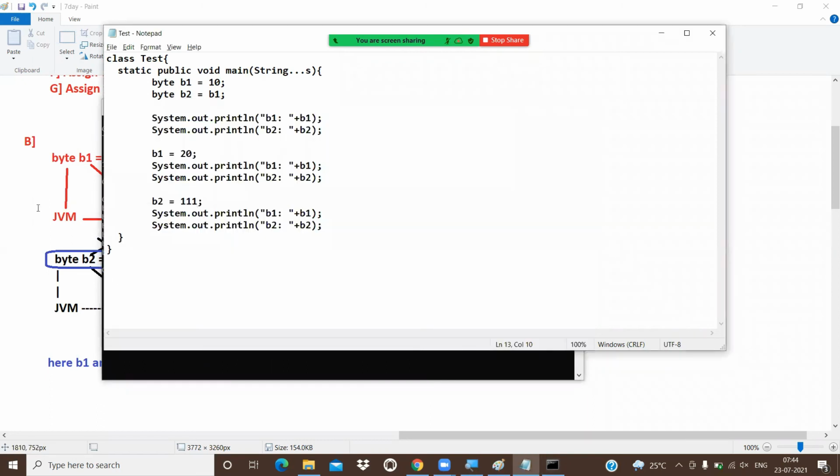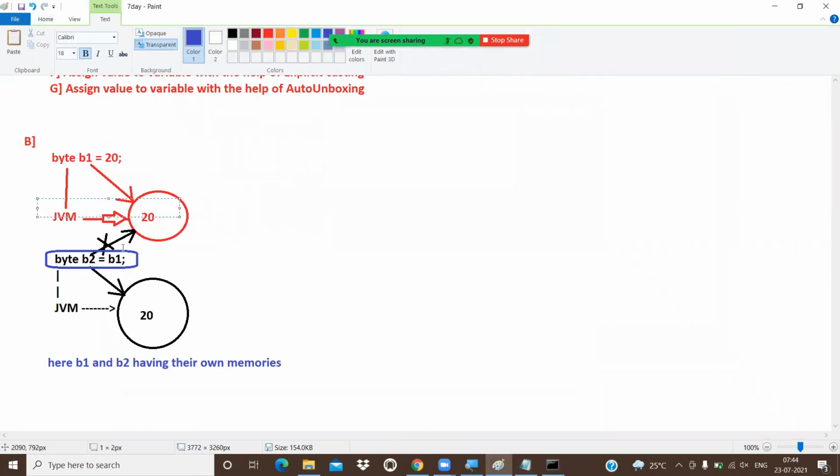Don't be confused. In Java, some other approaches also exist where sometimes variables point to the same memory, but those variables we call reference variables. That is purely Java-related wording. When I talk about that Java concept, I'll highlight it. But right now, you have to remember only this point.